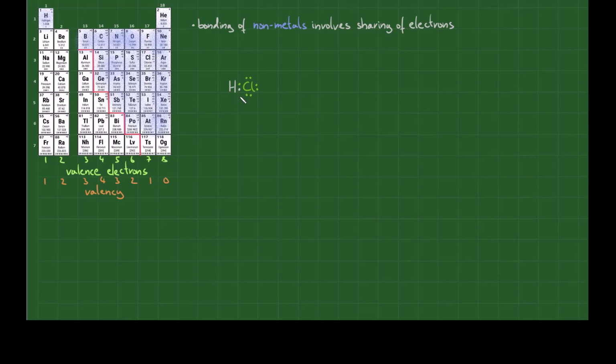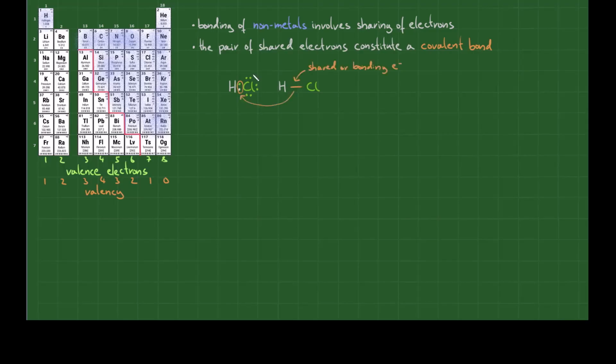This is a stable electron configuration for both of them. They will remain together, at least until something better comes along or the conditions change. This shared pair of electrons is represented by a line between two nonmetals. It indicates a covalent bond. The electrons that are not involved in the covalent bond are referred to as non-bonding or lone pairs. Depending on the situation, they might not be drawn in at all.